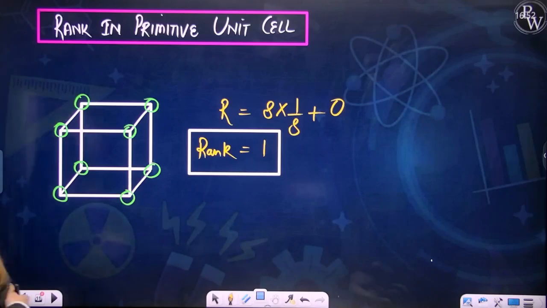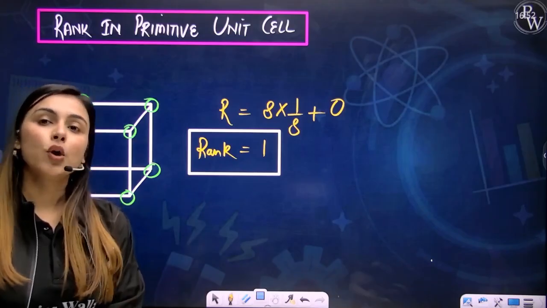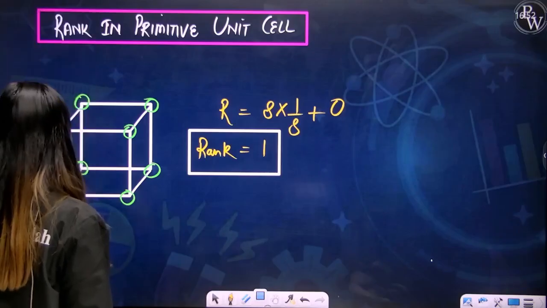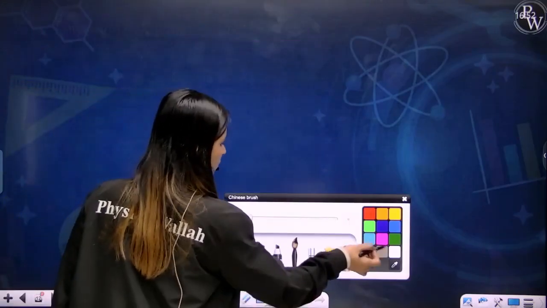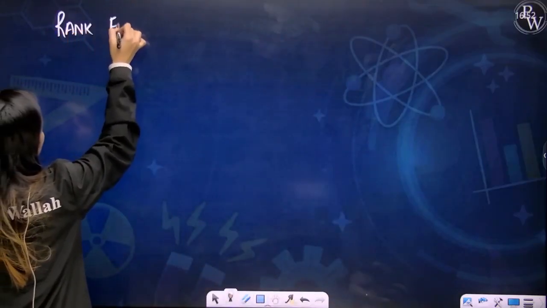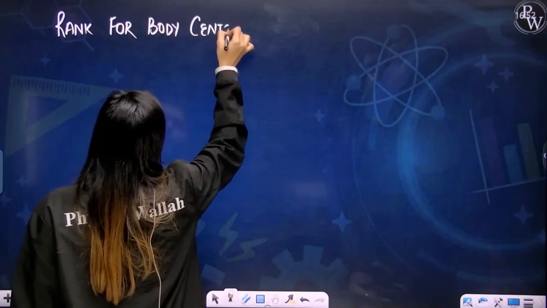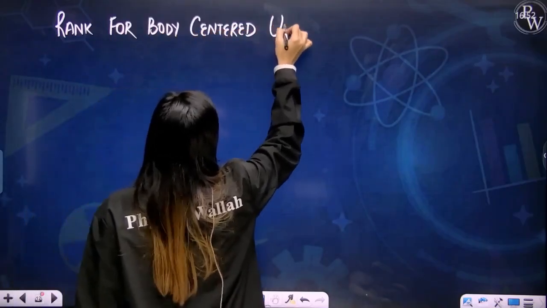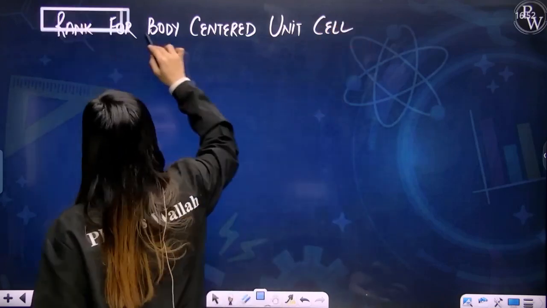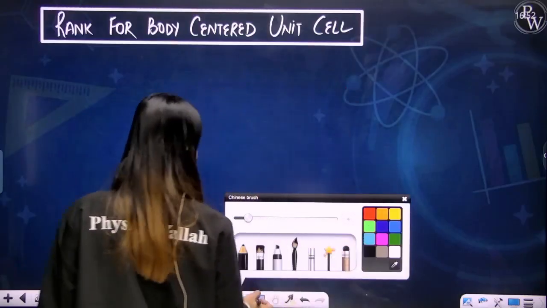I hope you're clear with this. Now you have to find out the rank for a body-centered unit cell. If you have to calculate the rank for a body-centered unit cell, my dear students, you need to draw a body-centered unit cell.